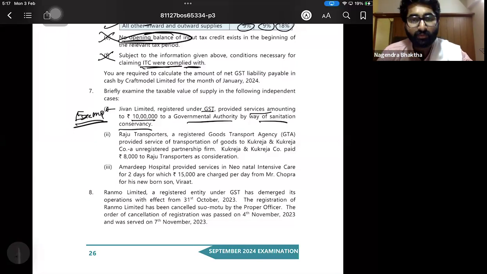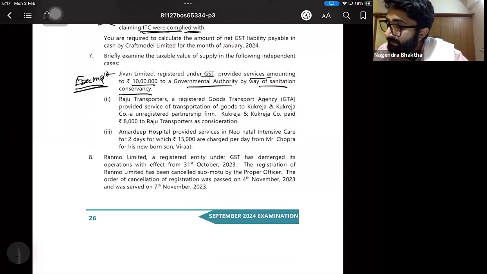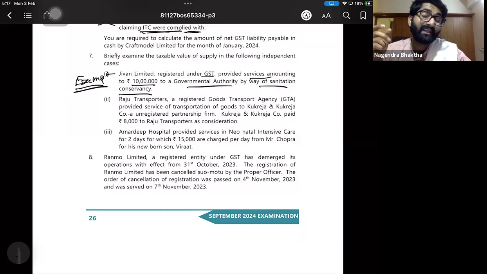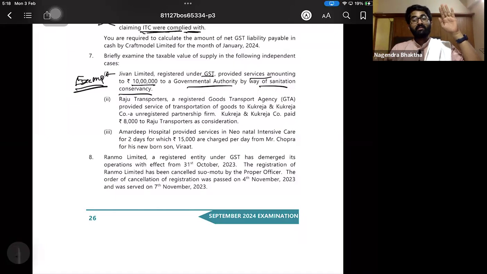Next, Raju Transporter, a registered goods transport agency, GTA, provided services of transportation of goods to Kukreja and Kukreja Company, an unregistered partnership firm. Remember, in the RCM chapter, reverse charge mechanism, we discussed that if a GTA is giving services to specified persons, who are the specified persons?